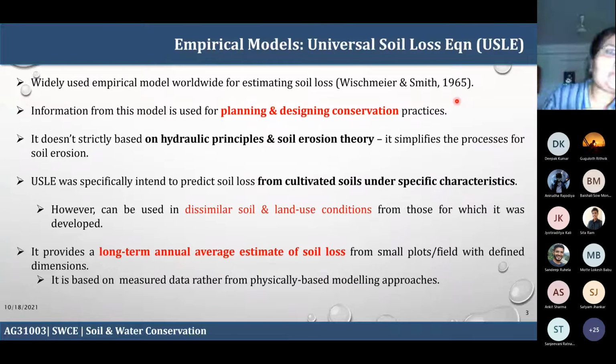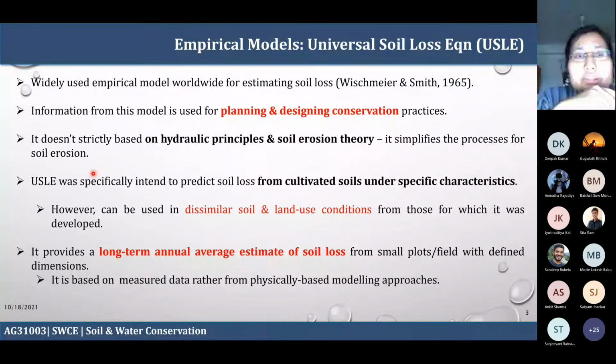So what does this model get used for? Planning and designing conservation practices. Another thing is that it is not strictly based upon hydraulic principles and soil erosion theory, but it simplifies the processes of soil erosion. Since it involves dislodging of particles from a surface, you would need hydraulic theory, but it doesn't fully implement all these hydraulic principles; it tries to simplify soil erosion as well as the hydraulic principles.